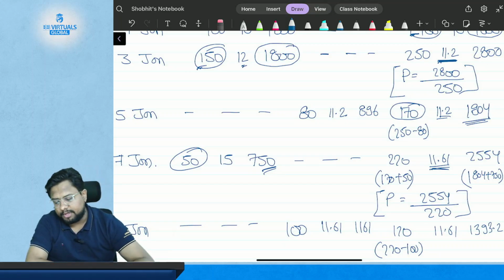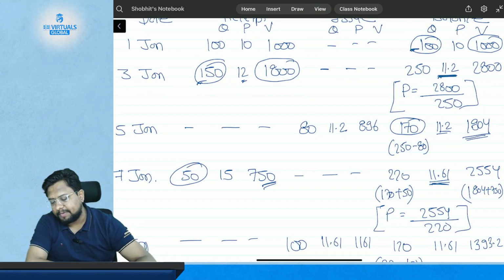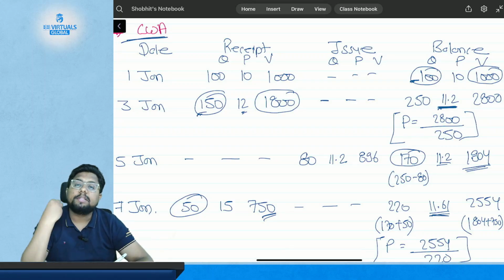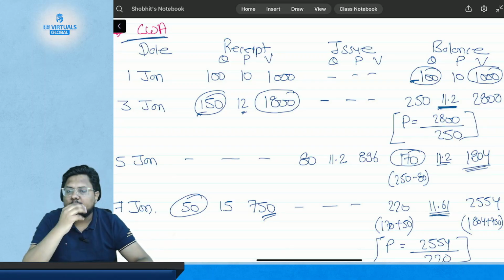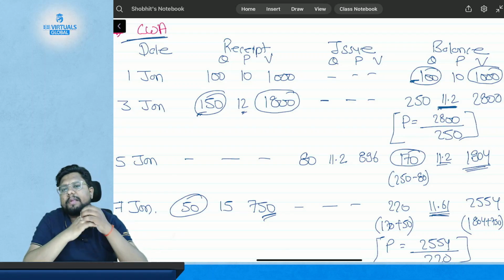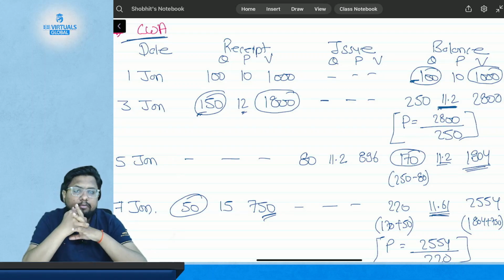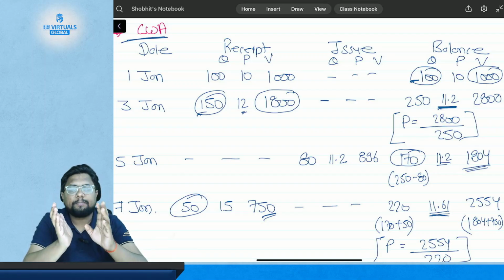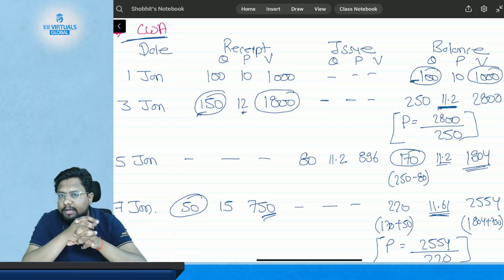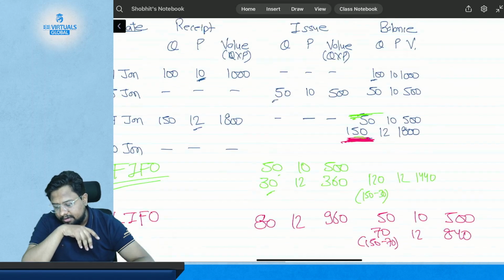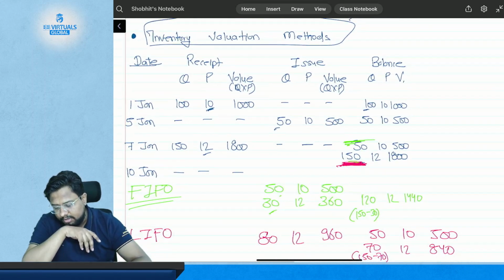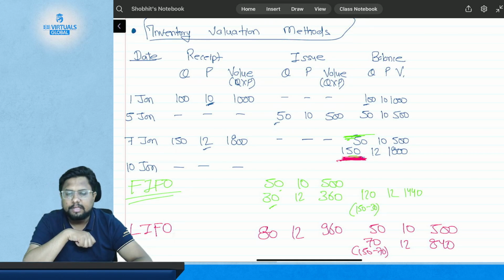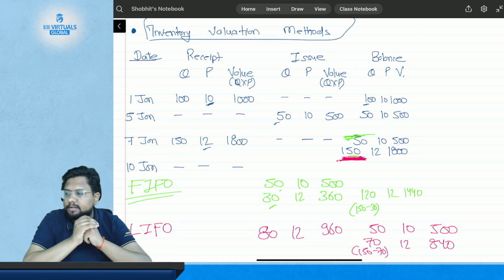Got it? Now, before going for the last method, I am giving you 3 to 4 minutes to read this, because this is one of the best methods. There is some typical form of calculation which students find difficult after reading the first time. So take 2 to 3 minutes, understand what has happened here, then we will go for the next method. First read what is FIFO and LIFO, then go for the cumulative weighted average.